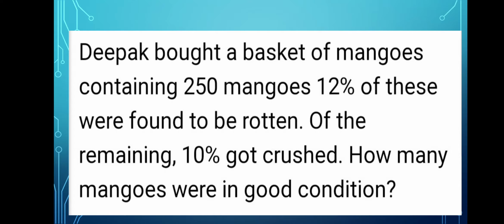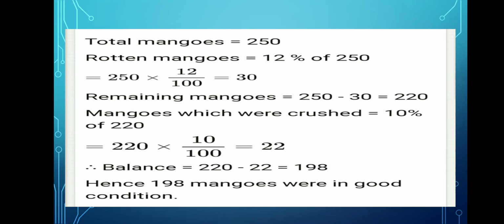Clear? This is the question, and the question is very clear, I think. So Deepak bought a basket of mangoes containing 250 mangoes. Means the total mangoes was what? So total mangoes were 250 and 12% were found to be rotten. So first we'll find out the exact number of rotten mangoes. Of the remaining, 10% got crushed. So first we'll find out the remaining. Means whatever we will get, that will be subtracted from 250. And I think this will be more clear if you see the process. So the process is here.